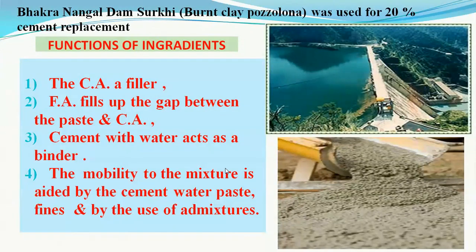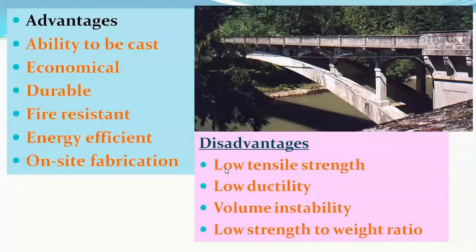In concrete, the coarse aggregate act as a filler, fine aggregate fills the gap between the paste and the coarse aggregate. Cement with water, that is the paste, again binds all these ingredients of the concrete. The mobility to the concrete is being given with the help of the cement and water paste as well as certain admixtures.